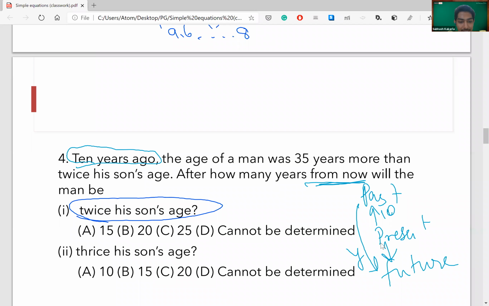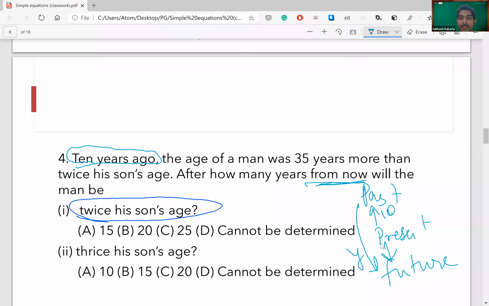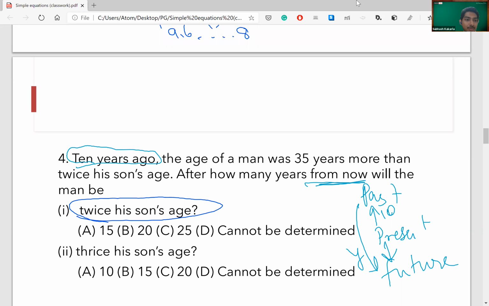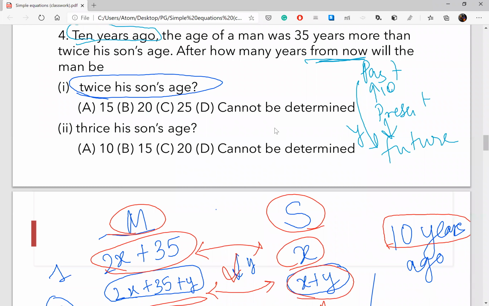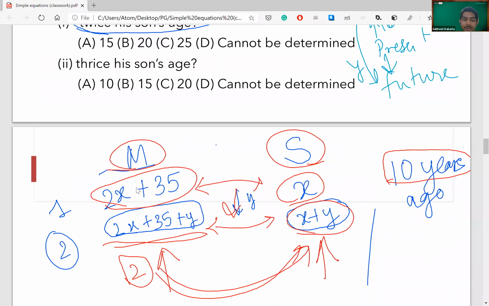Now, the second part. This is a bit challenging. Okay, Ashvik, you want me to write the equations? You already got the answer, I suppose. Do you still want me to solve the equation? No, I used some other approach that is not correct, so that's why I got it right. But that won't work every time. These are the equations in front of you.